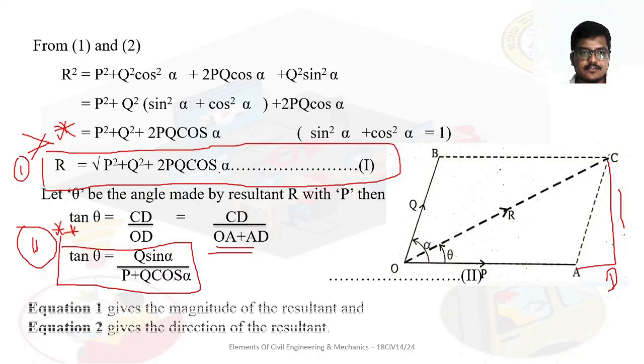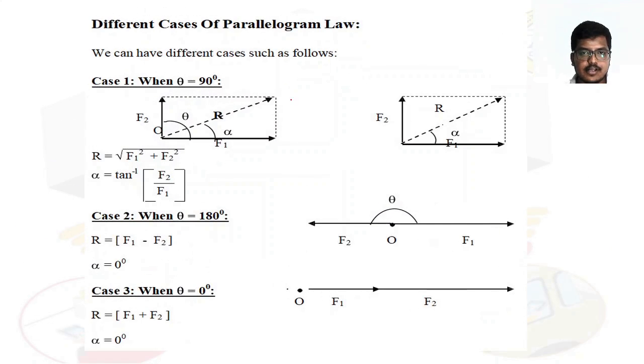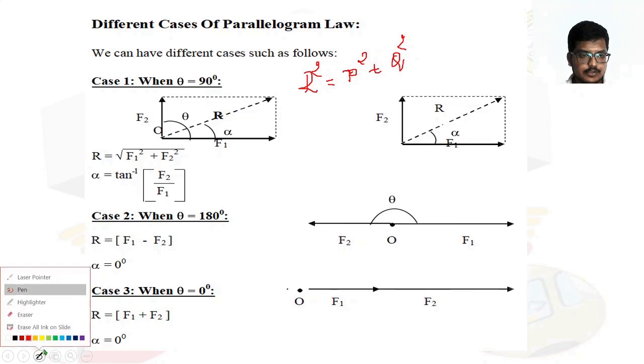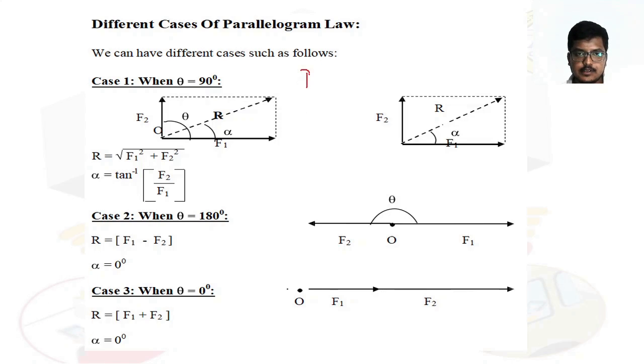But in this figure, R is equal to square root of, instead of P they have taken F1 square, plus F2 square, plus 2 F1 F2.